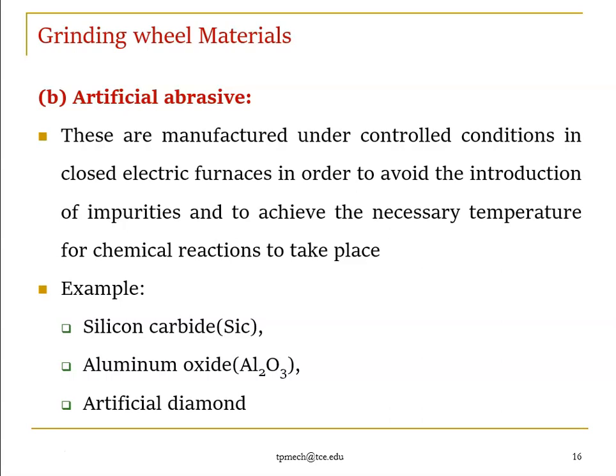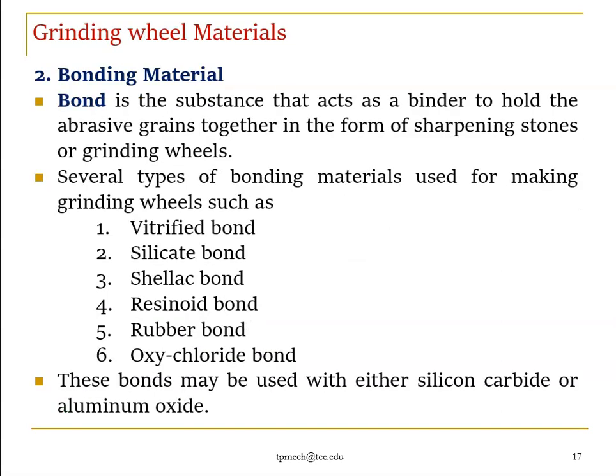Some examples of artificial abrasives are silicon carbide, SiC, aluminum oxide, and artificial diamond. We have natural diamond and we have artificial diamond. So these are some examples of artificial abrasives. This covers the types of abrasive: natural as well as artificial.